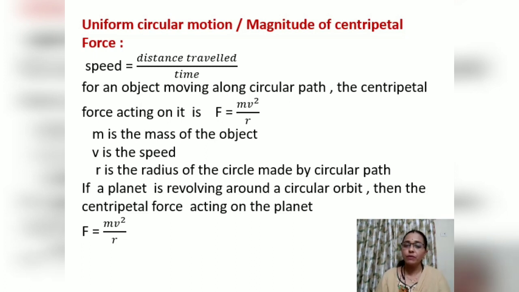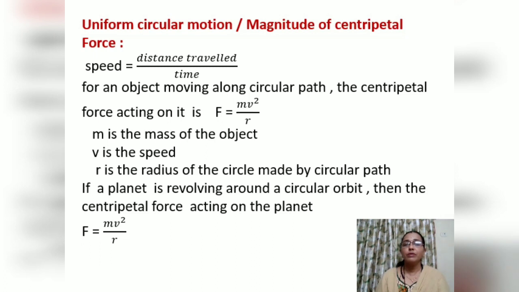How much will the force be? The force exerted by the sun on that planet will be weak, not strong. Some planets are close to the sun, some are far away, but they move around the sun in a particular orbit.